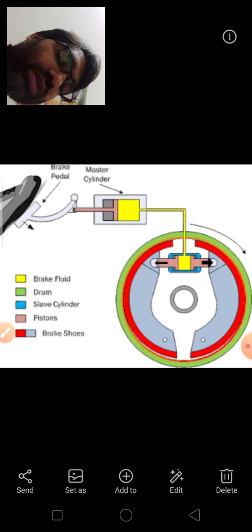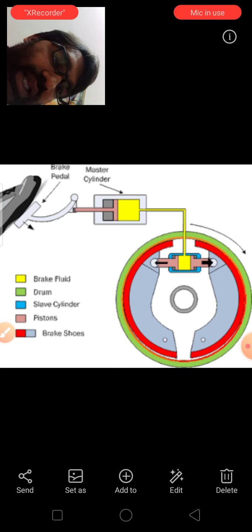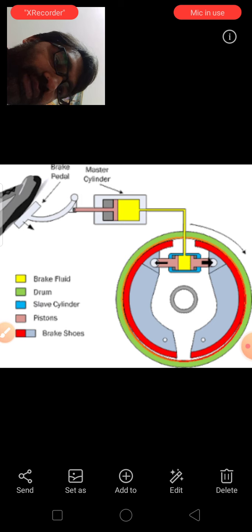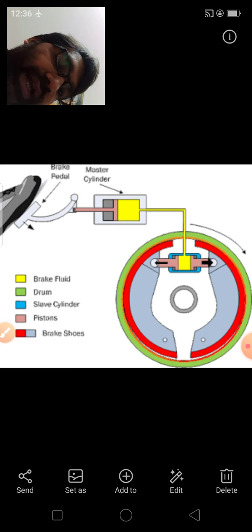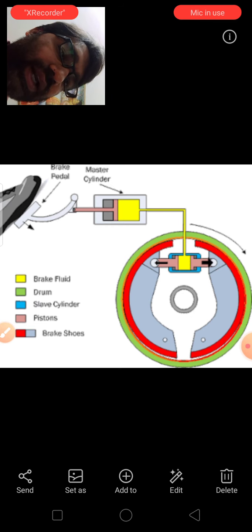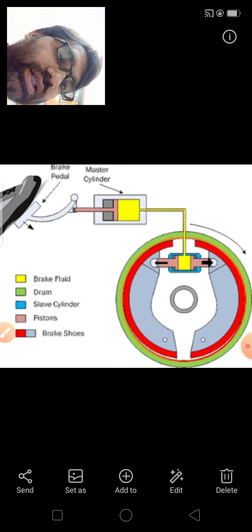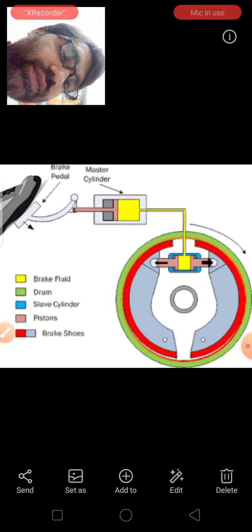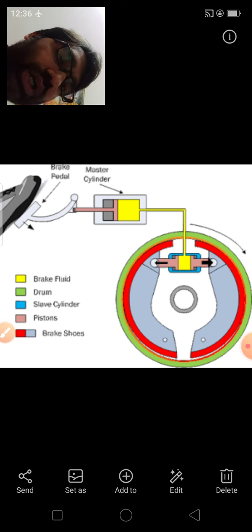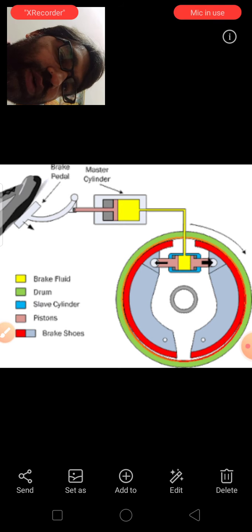In the wheel there is also a smaller cylinder. In that cylinder this oil goes and pushes the mechanism, which then pushes the brake linings. In this figure, the red part is your brake linings, the green one is the brake drum, and the yellow color is the oil.